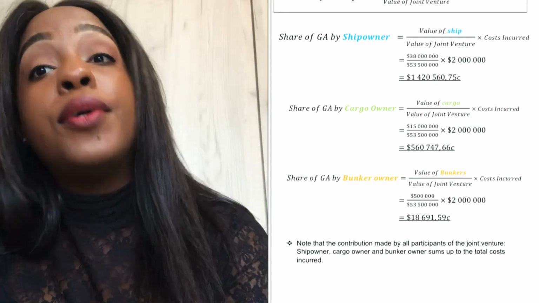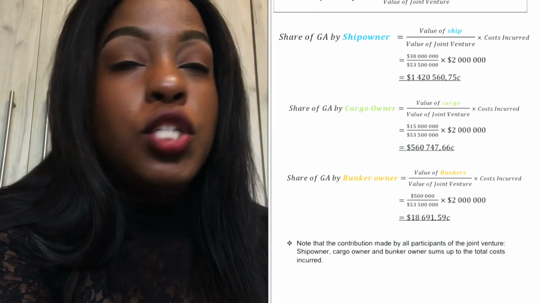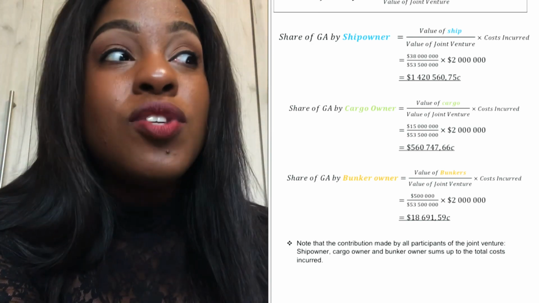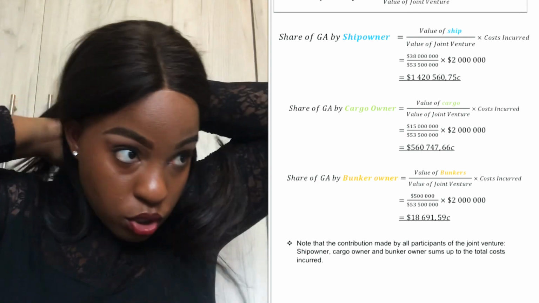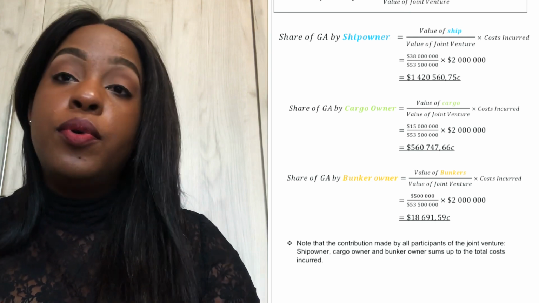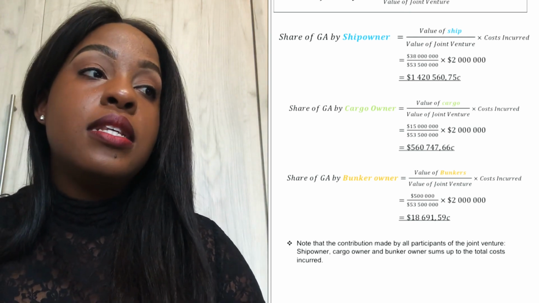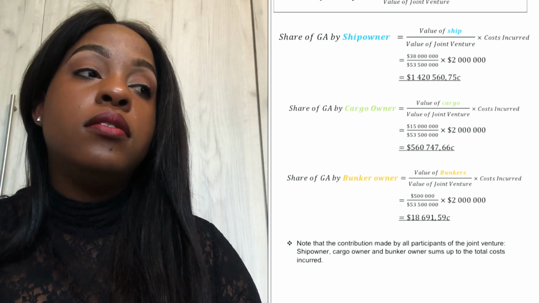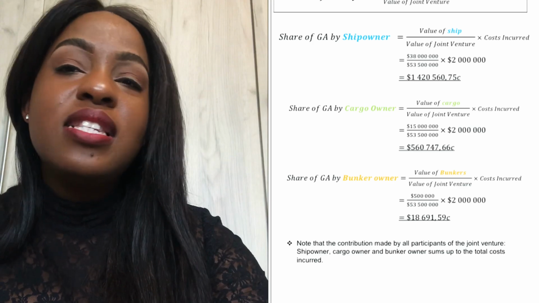We already know cost incurred is 2 million over 1. So the only thing that's actually changing is X. Depending on how the question is asked, X will change to that amount. So the value of the bunkers is 500,000. You put all that together in the formula and it will give you $18,691.59.